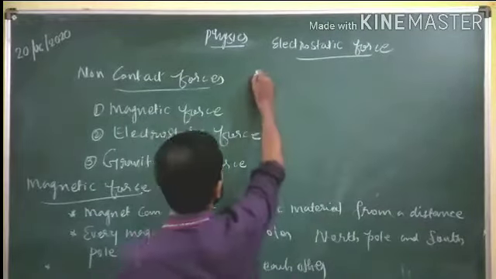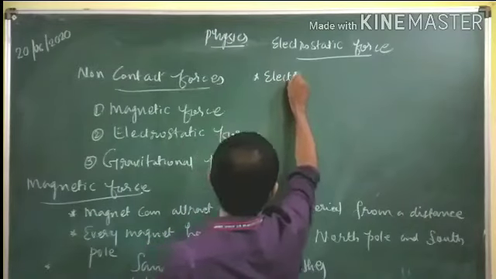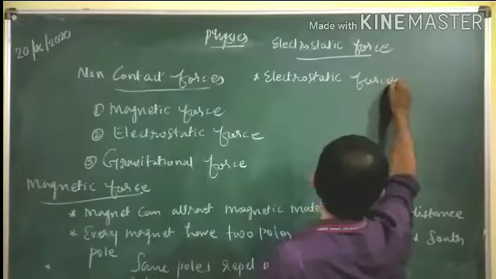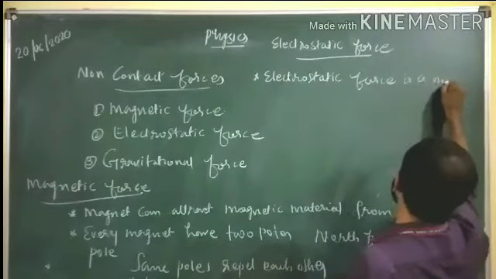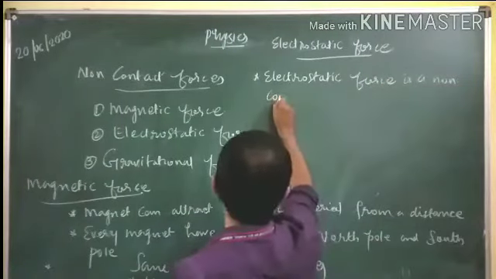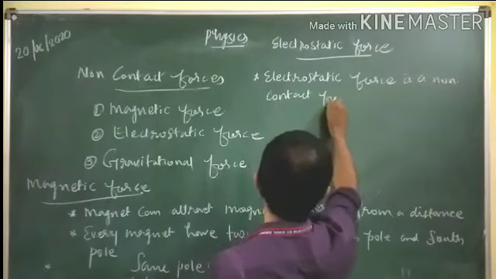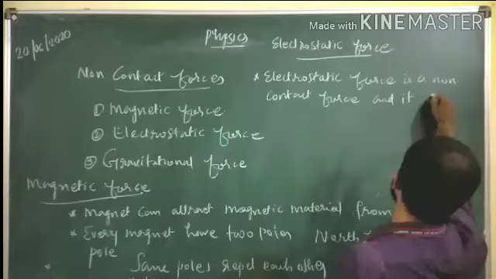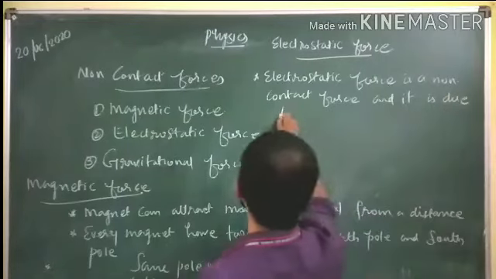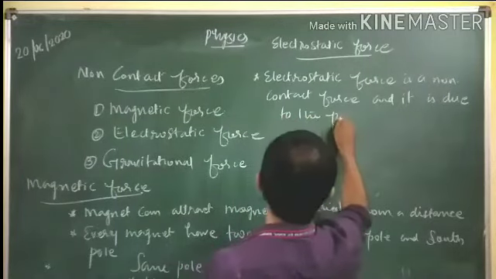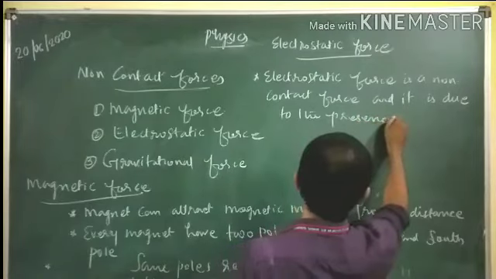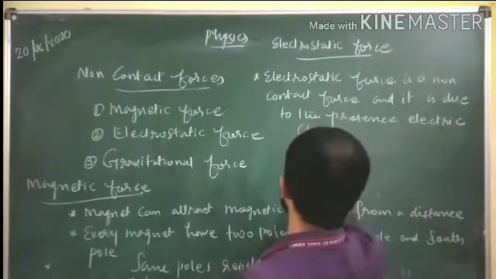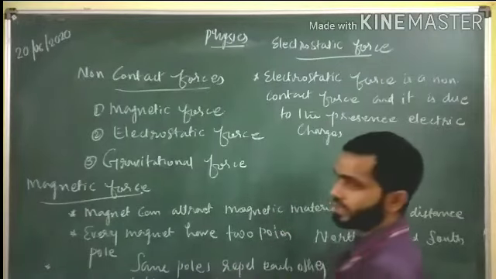So electrostatic force is a non-contact force, and it is due to the presence of electric charges.